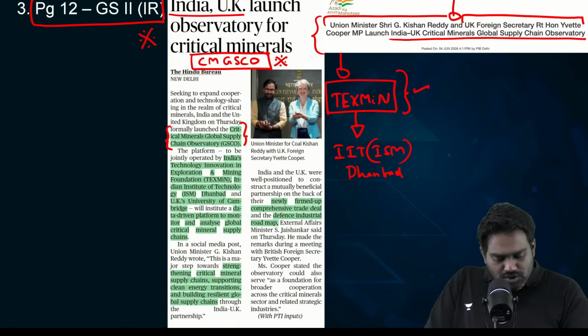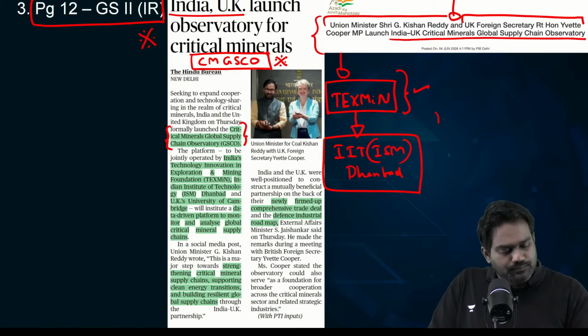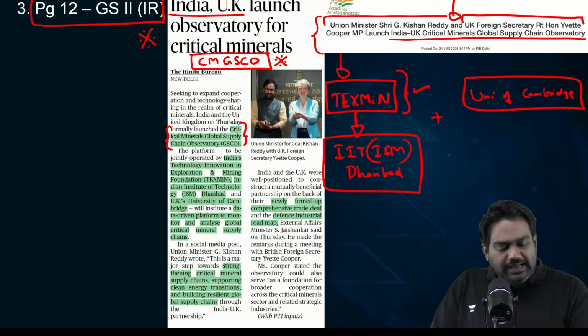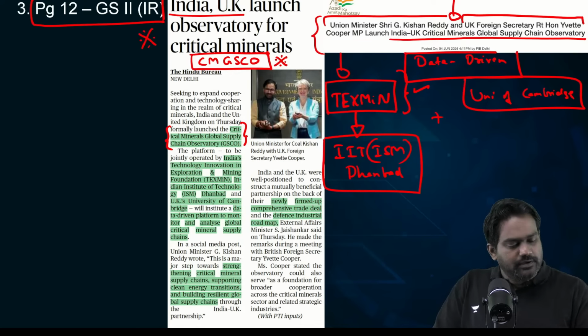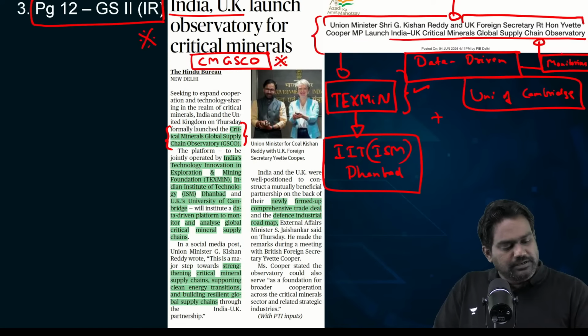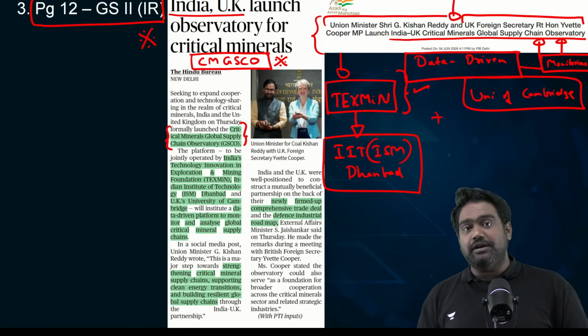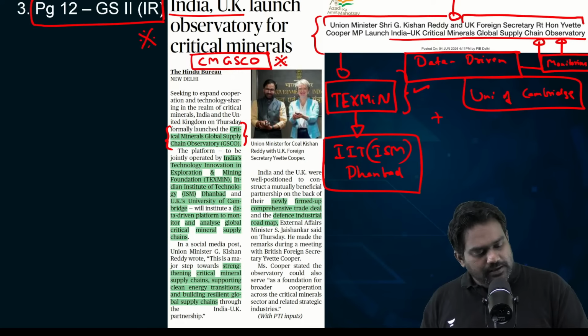So TechSmin will work with IIT ISM Dhanbad along with the University of Cambridge, and they will establish a data driven monitoring system. And what will they monitor? They will monitor global supply chains of critical minerals. That's why it's called an observatory. It's a Critical Minerals Global Supply Chain Observatory.